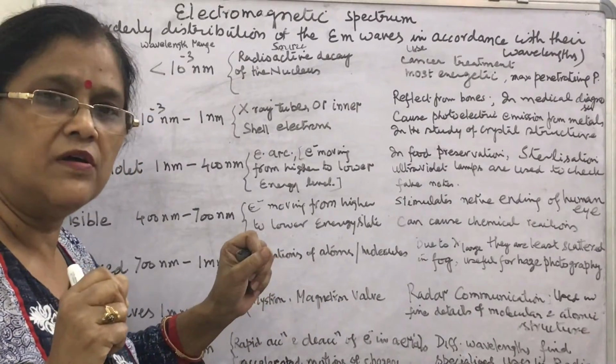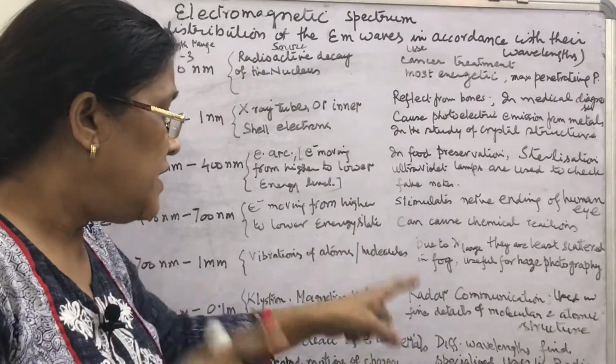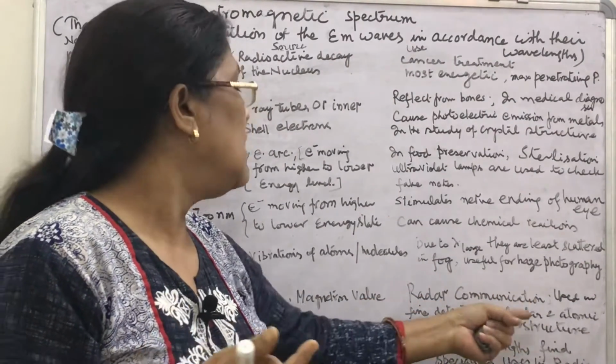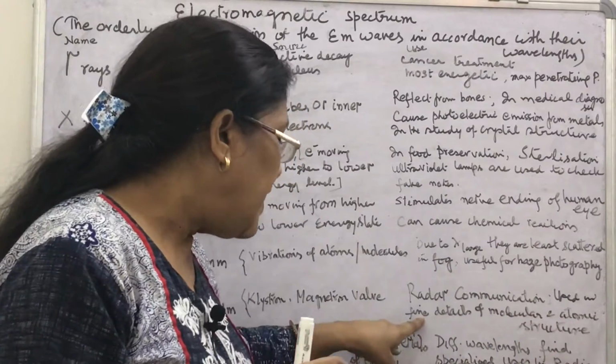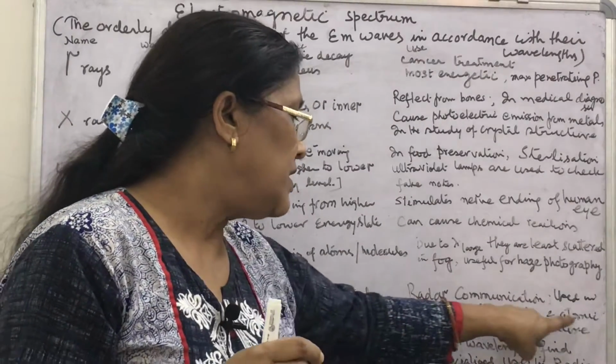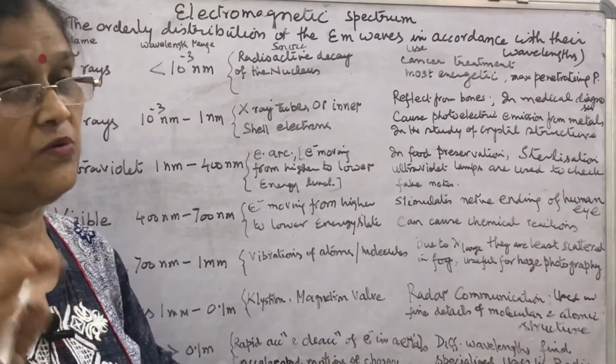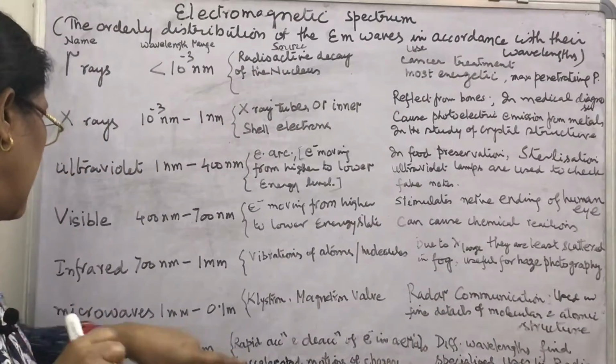magnetron valve. Also radar communication. Ultraviolet rays are used in fine details of molecular and atomic structure. Other uses are also there. Go through the book, I am telling again and again.